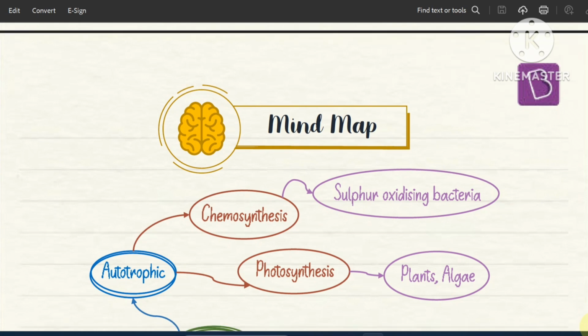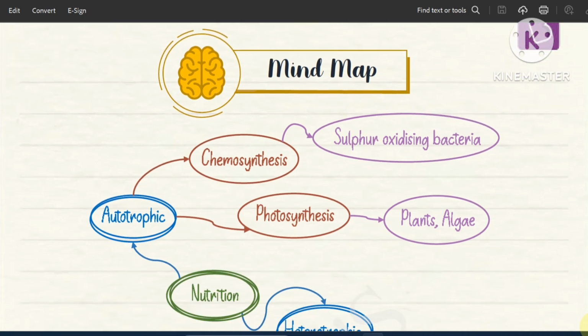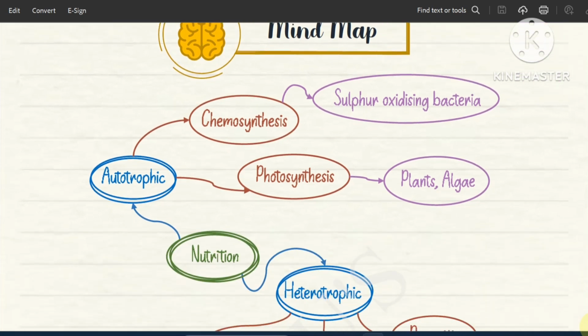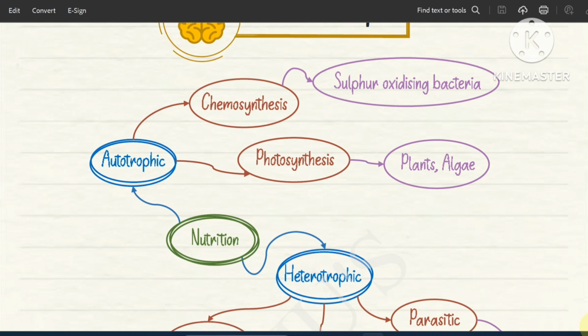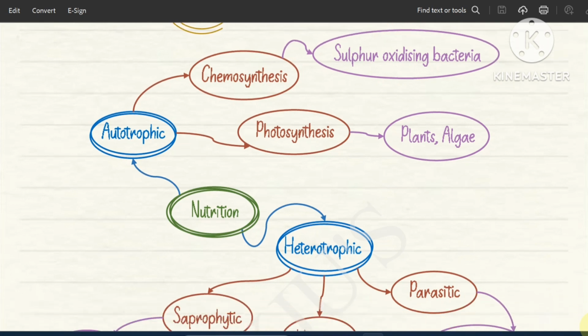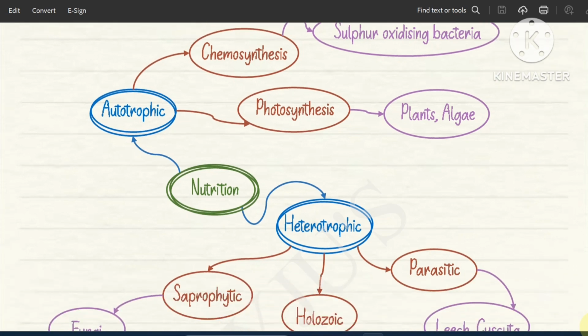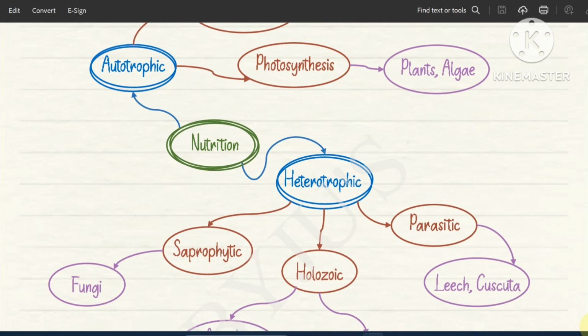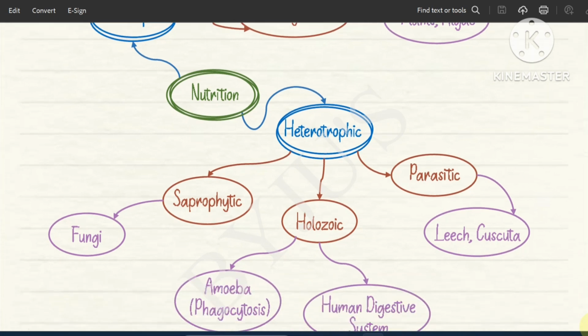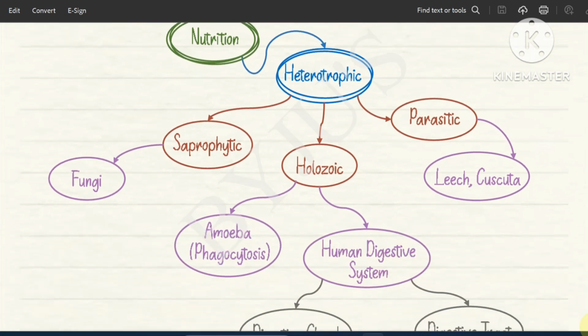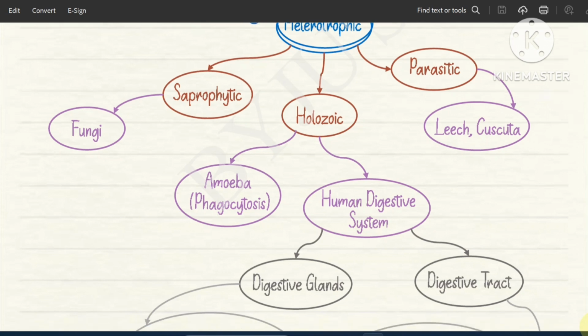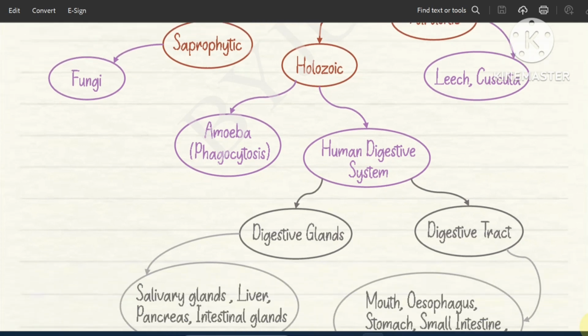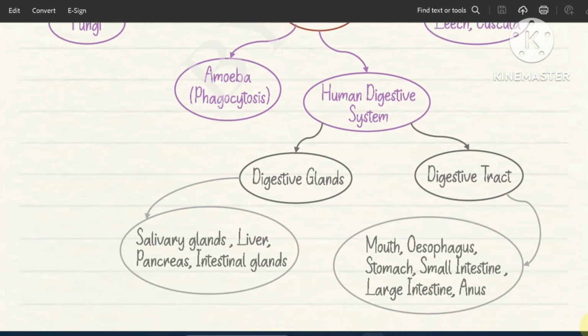Here is the mind map, which is also very important. You are seeing the mind map. Just see the mind map. This is a very systematic representation of the digestive system.